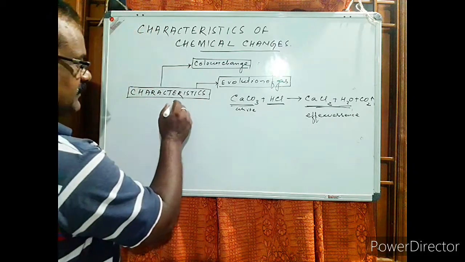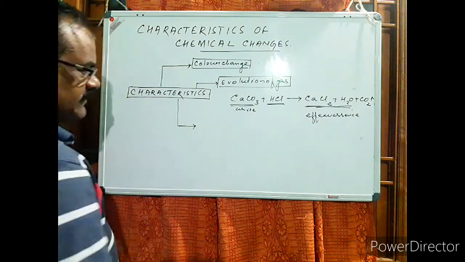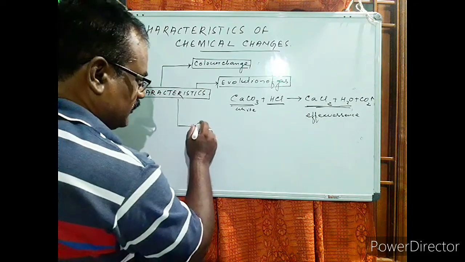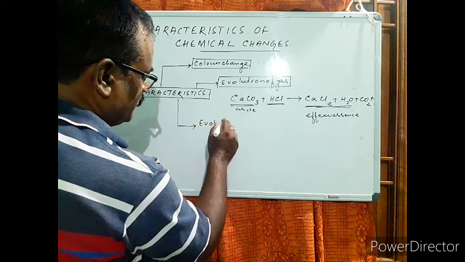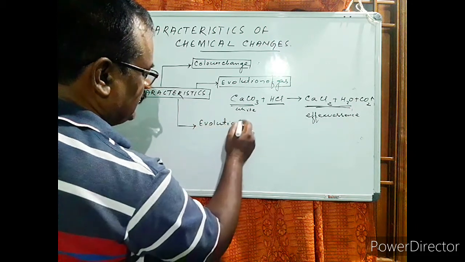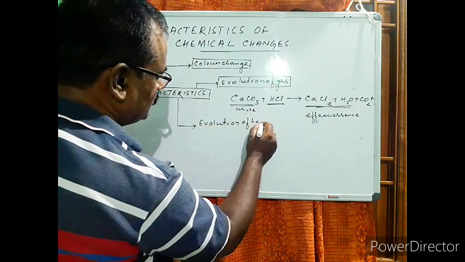Now the third characteristic that we can say is evolution or absorption of heat energy. So it may be characterized by evolution of heat energy.